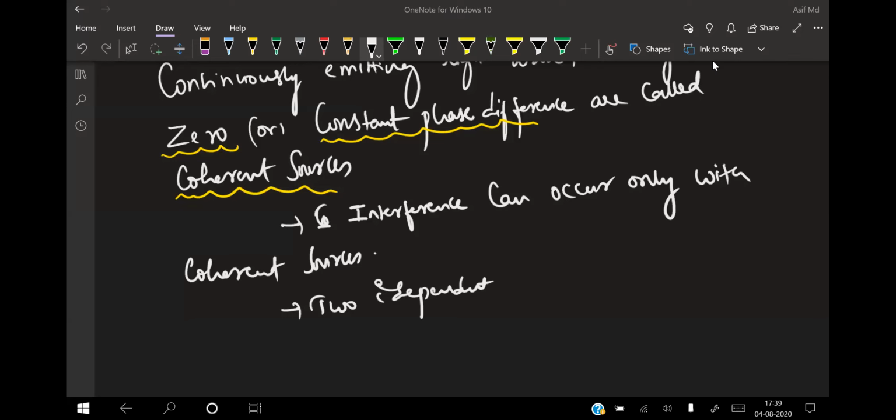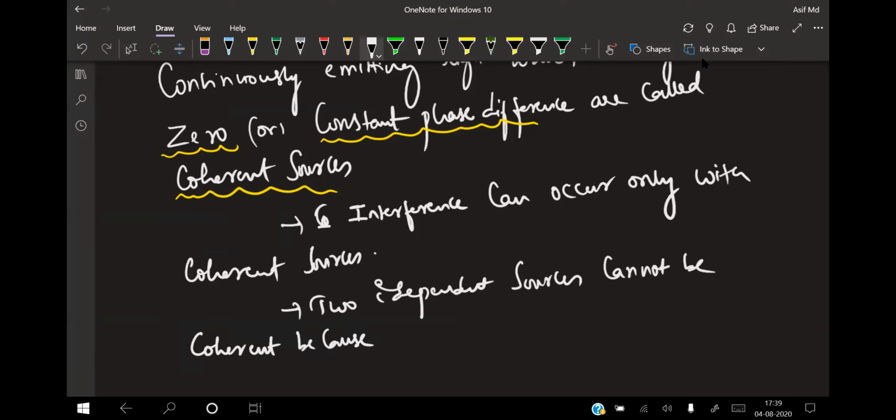Two independent sources cannot be coherent. This is already asked in competitive examination, beta.